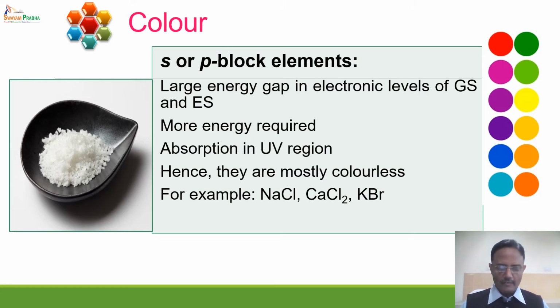Since it requires larger energy, the absorption will be in the UV region of the spectrum, and since the absorption takes place in the UV region, the compound will appear colorless. This is why S and P block elements normally form colorless compounds.